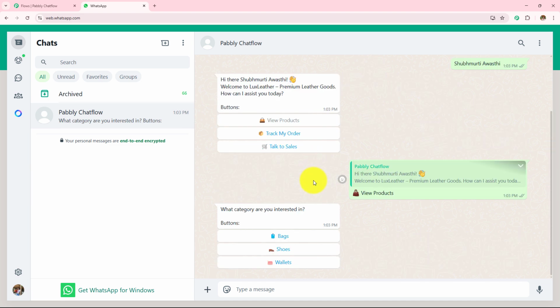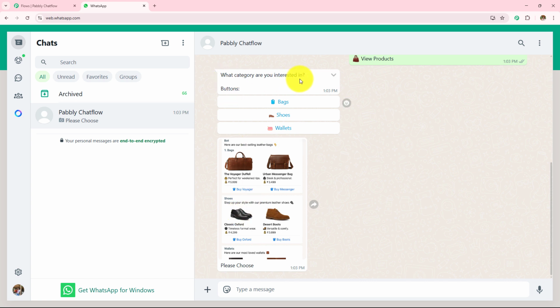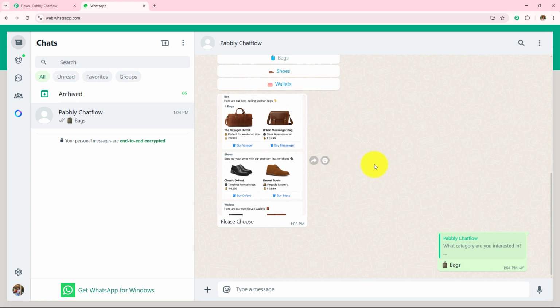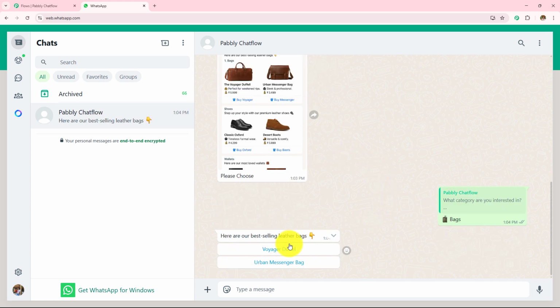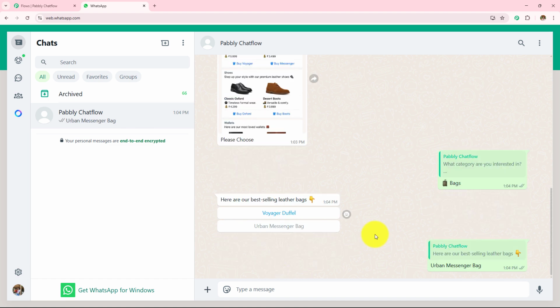Let's wait for the response, and here we have received the reply. "What category are you interested in?" It has sent me the image of the bags, shoes and wallets, and now it's asking me what I'm interested in. So if I click on any of these buttons, it will send me the detail. So let's say I want to get the bags. I have clicked on that button and it is showing me the two bags. I am going to click on this Urban Messenger bag.